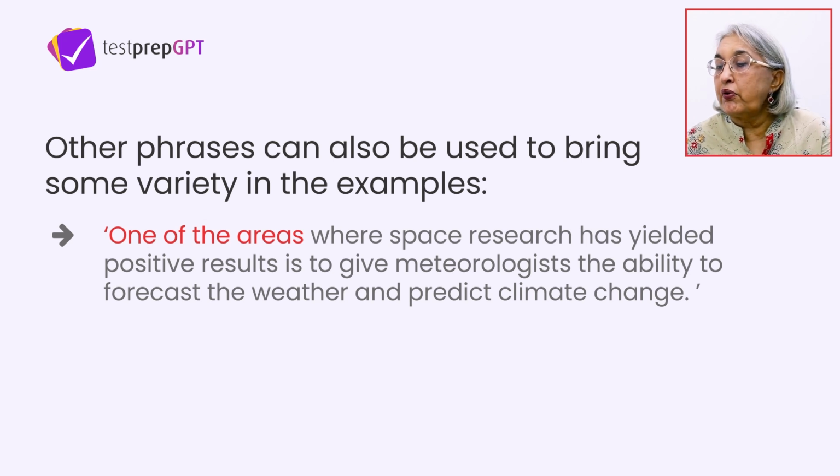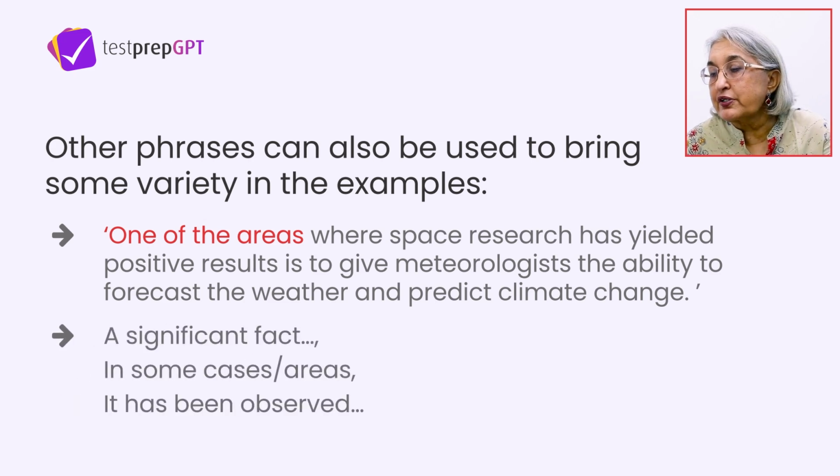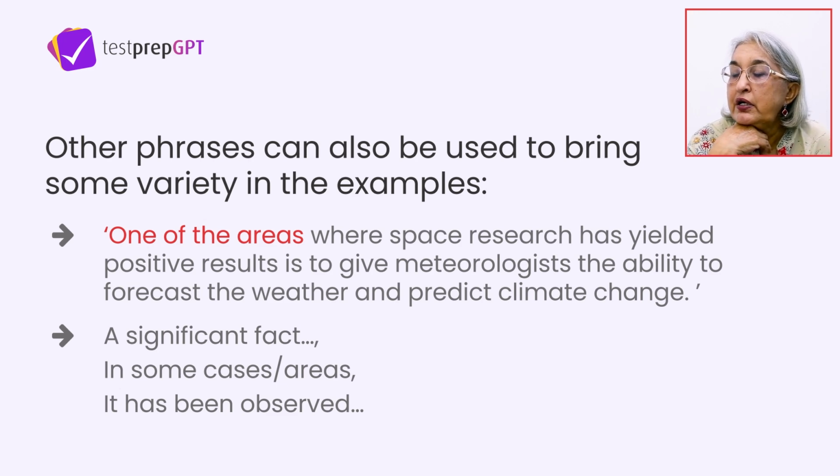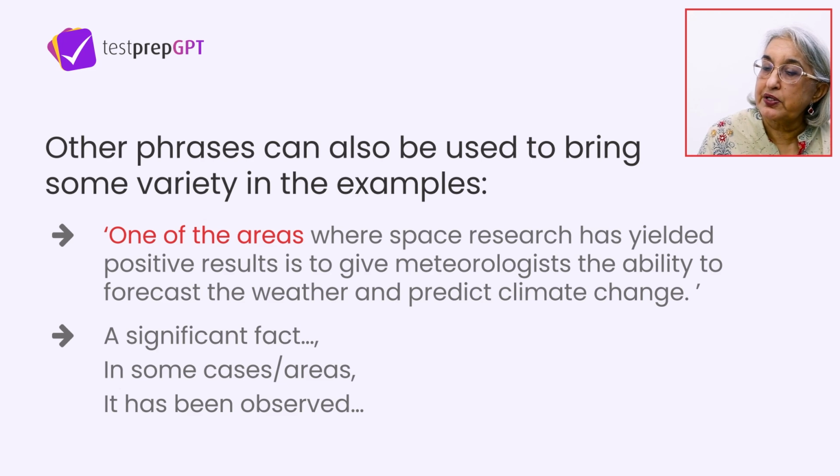So you can go on to say in a different way, one of the areas. This also means the same thing. It means that you're giving an example. Okay, and when you use phrases like a significant fact, or in some cases, or it has been observed, these are all different ways of indicating that you are giving different examples. All right, so it should not be repetitive, with so much repetition of the same for example in every case. You can bring variation over there. Certainly, it will be appreciated.